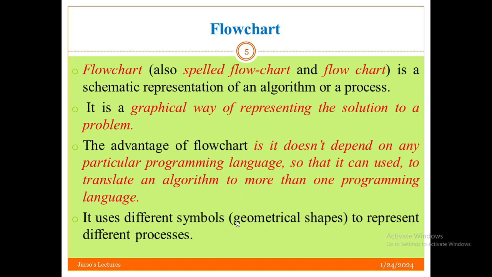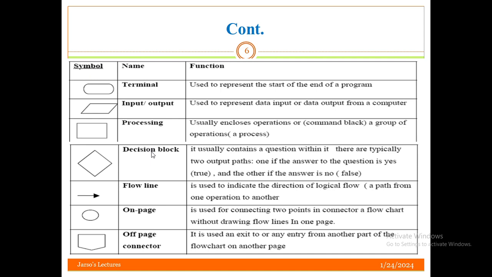A flowchart uses different symbols, or geometric shapes, to represent different processes. Let us see those symbols. This first symbol is named terminal, which is used to represent the start and the end of the program.